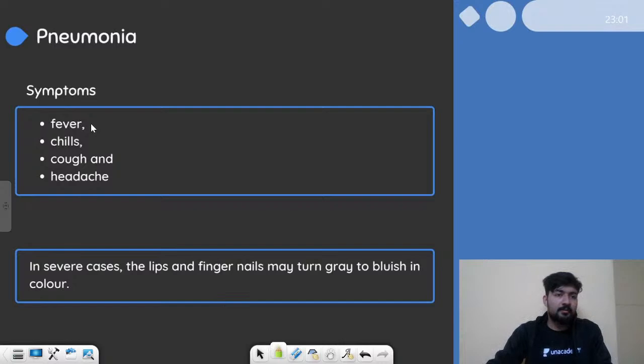Symptoms are pretty common. We will have fever, increased body temperature, we'll have chills, a feeling of cold, and we will cough, of course.